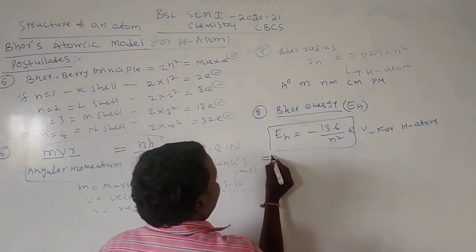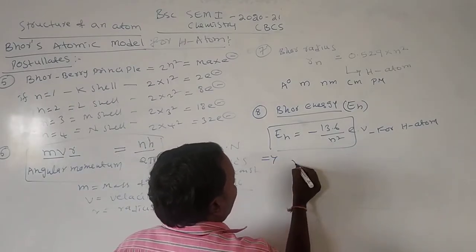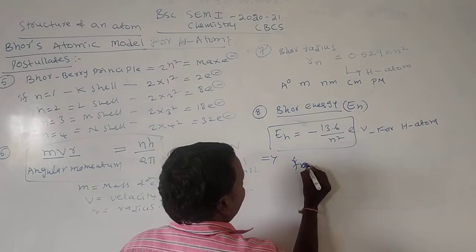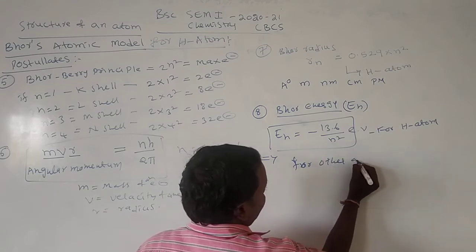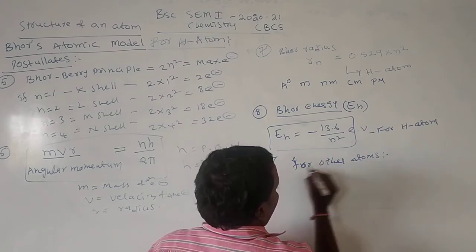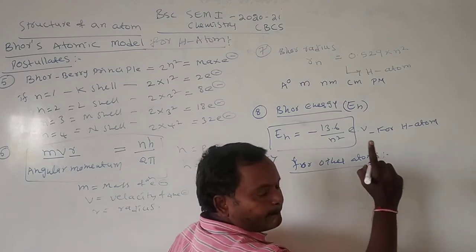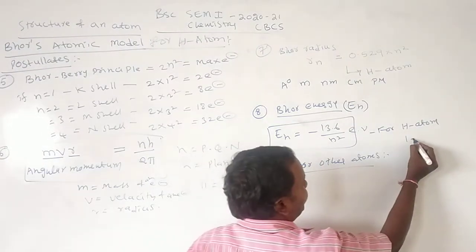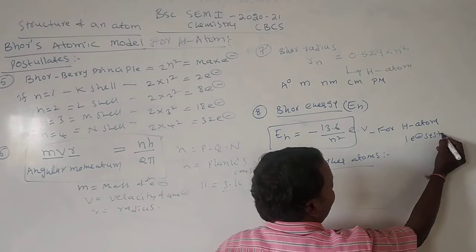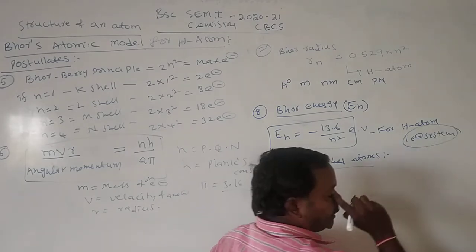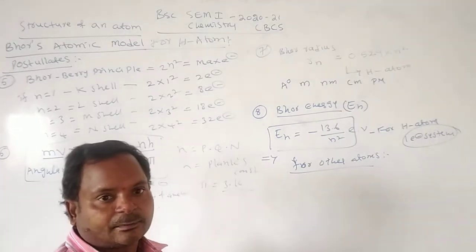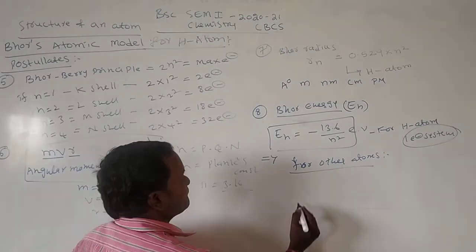Next, for other atoms, here I am writing for other atoms. Bohr's theory explains only the hydrogen atom and one-electron systems, not multi-electron systems. We'll see in continuation.